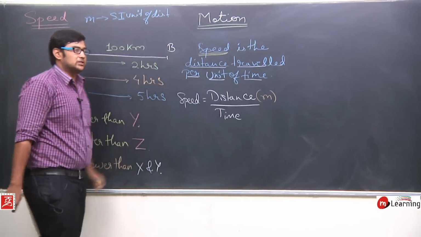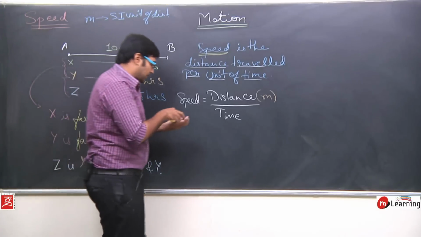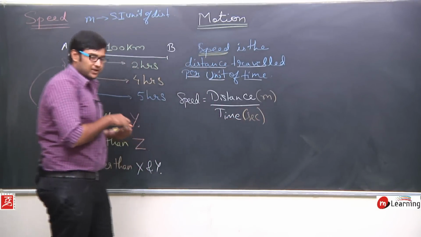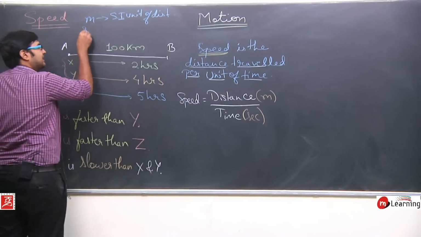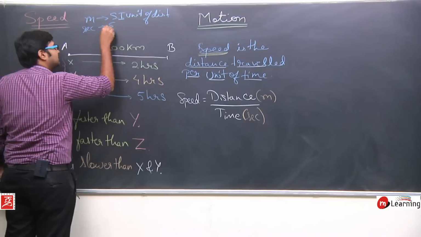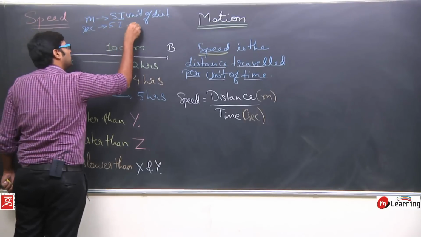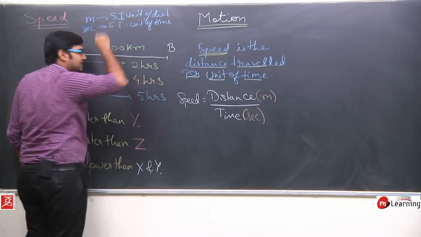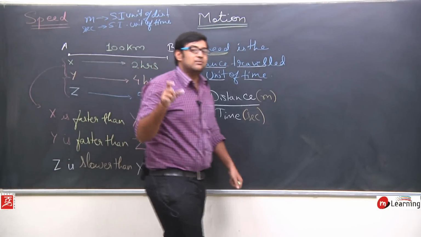You can remember this. Similarly, if we talk about time, the unit of time is seconds. Seconds is basically the SI unit of time.